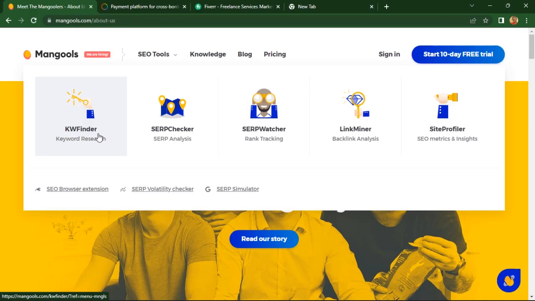So if you're getting started on Mangoose, you need to understand that Mangoose is not 100% free. It has a paid plan, but you can get started with their free trial, at least a 10 days free trial, and you can even make money from Mangoose's affiliate program without having to purchase any of their pricing plans. So that's another amazing part about Mangoose.